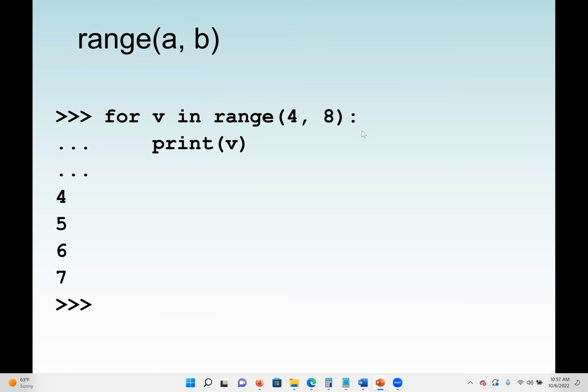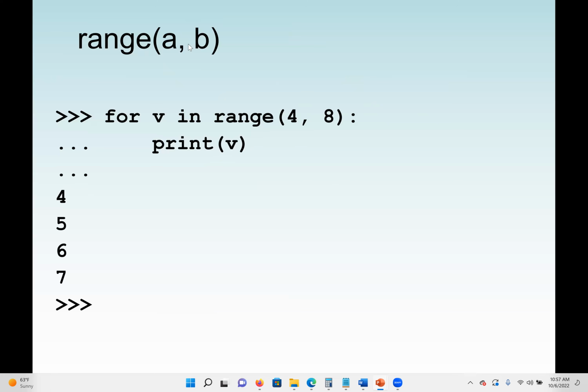This program is going to print 4, 5, 6, 7. There's a reason why we start from 4: we don't want to print 0, 1, 2, 3. But if I want to do something 4 times, I can just write 4 here, and then it will go from 0 to 3.